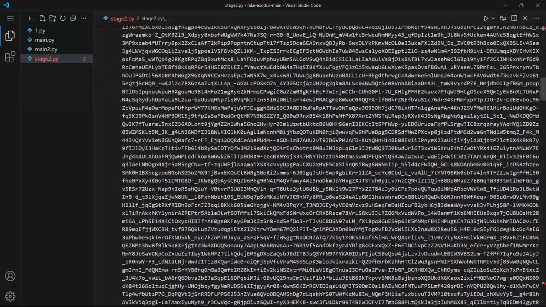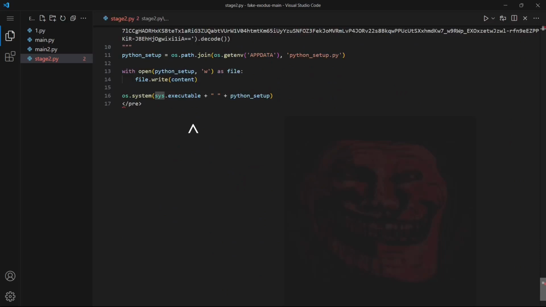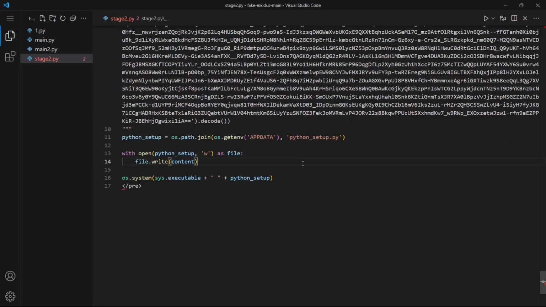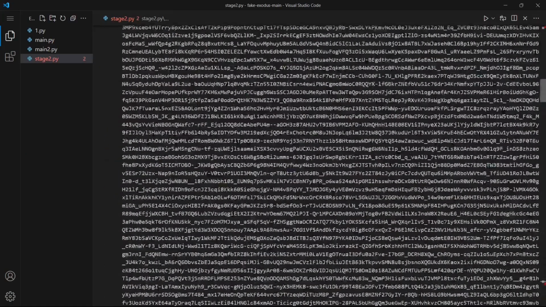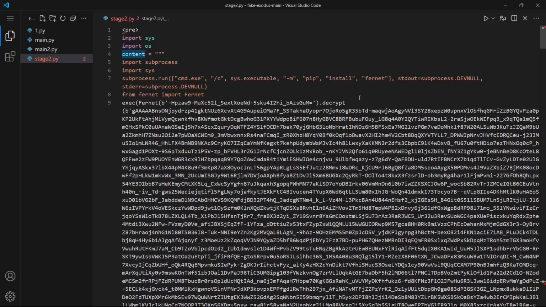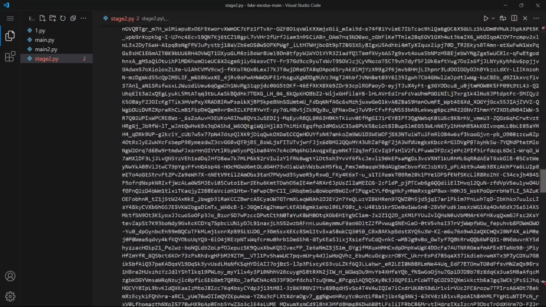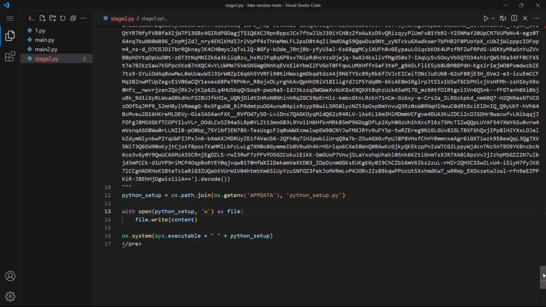Oh my god. That's how you download malware. Yep. Wait, is he gonna... Never mind. I think this is an attempt to inject some code into the app data. He's not gonna install Python, he's actually gonna open a file saying python setup.py, and he's gonna write the content in that file, and the content is this. Yep, there we go. So he is gonna inject all of this, whatever this is, into our app data so that he can control the system whenever he wants.